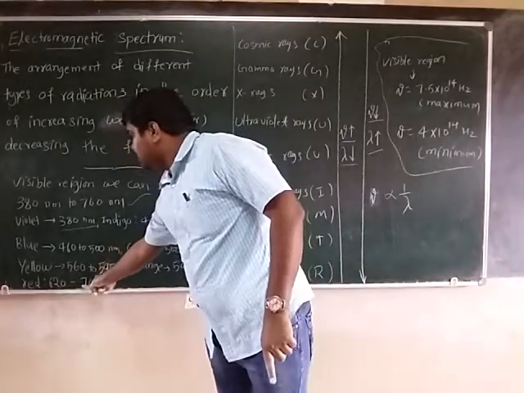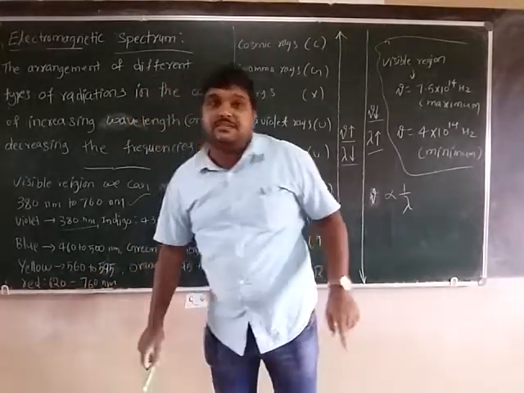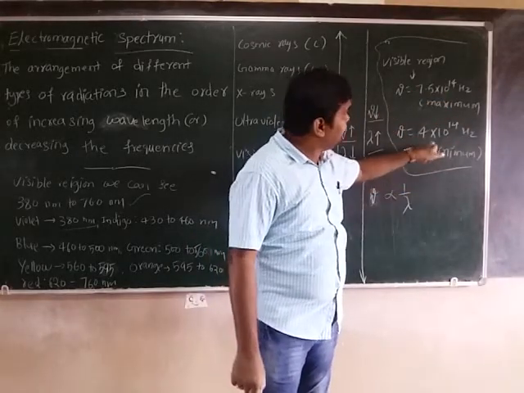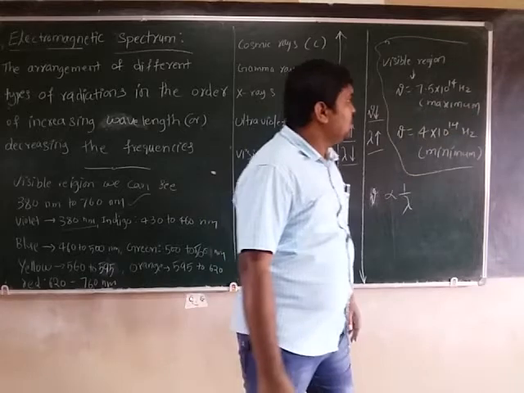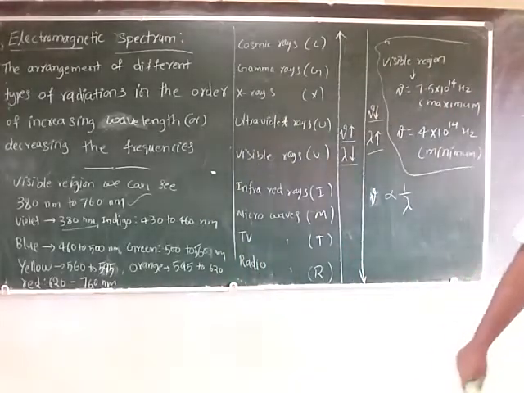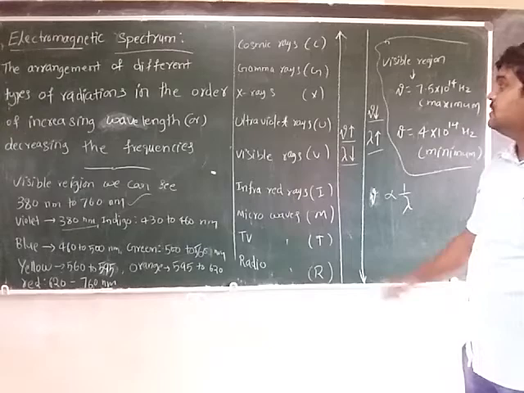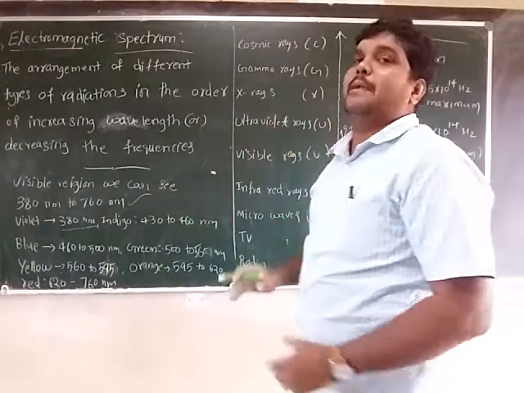Red has the highest wavelength, 760 nanometers, with lower frequency, 4 into 10 to the power of 14 hertz. So lower wavelength contains higher frequency, and higher wavelength contains lower frequency. Is it clear?